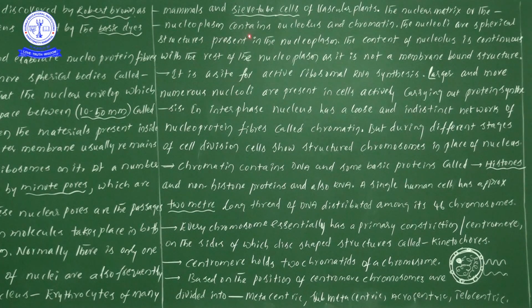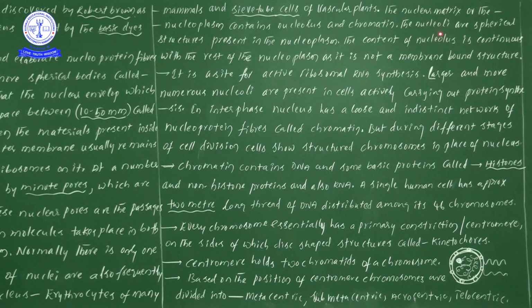So this particular nucleoplasm contains nucleolus, and this nucleoplasm contains chromatin material also. One more time, let us read this: nucleoplasm contains nucleolus and chromatin material. What is the meaning? Nucleolus and chromatin material both are present in the nucleoplasm. That is the point.